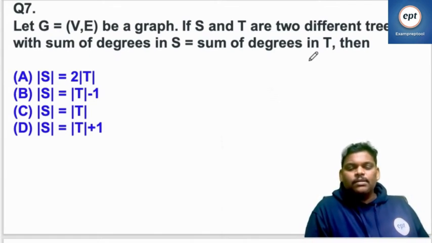Let G equal (V, E) be a graph. If S and T are two different trees with the sum of degrees in S equal to the sum of degrees in T, then what is the relation between them?